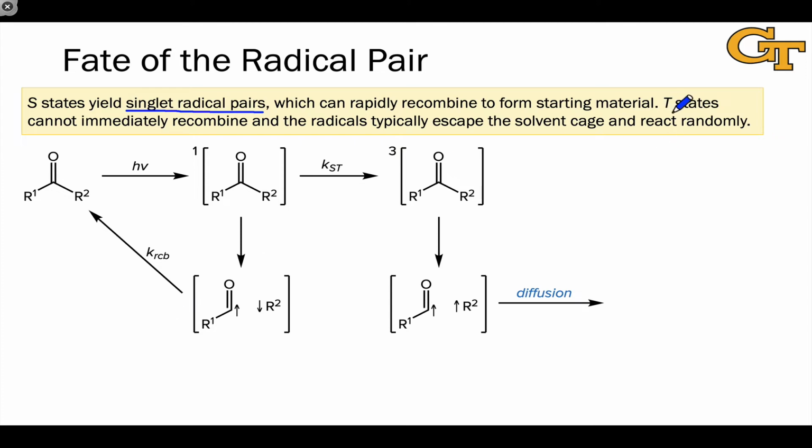Triplet states cannot do this because the spins of the unpaired electrons are now parallel from the triplet state. There's the opportunity for this triplet radical pair to separate into distinct acyl and carbon-centered radicals. These could then go off and do other processes essentially on their own, independent of one another. And of course, once these are separated, spin flipping is much easier since there's no interaction between the unpaired electrons anymore.